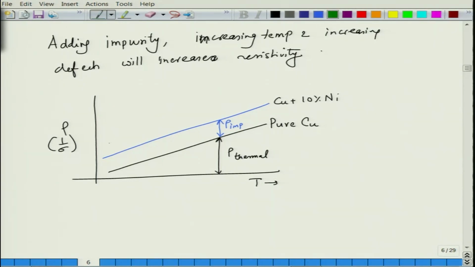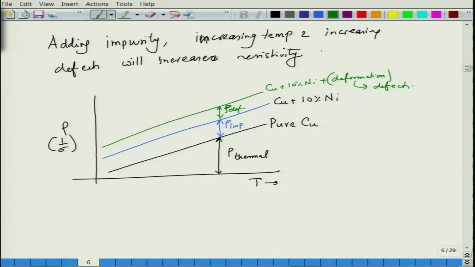Then this is the extra contribution that you create as a result of rho defects, because deformation causes dislocations and defects to be created, and as a result resistivity increases. So, this you can say is copper plus 10% nickel plus deformation. That is how the resistivity will vary.